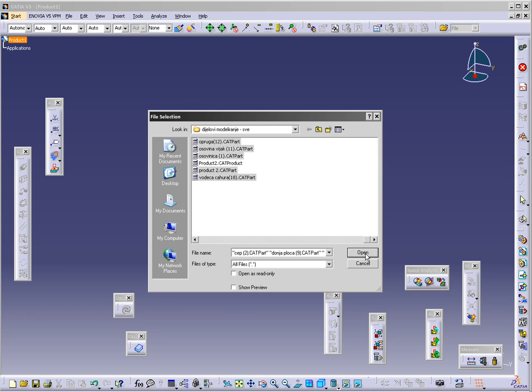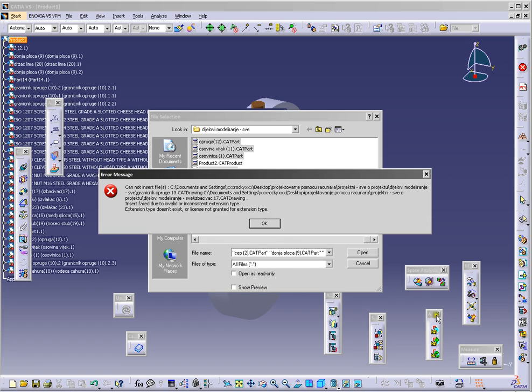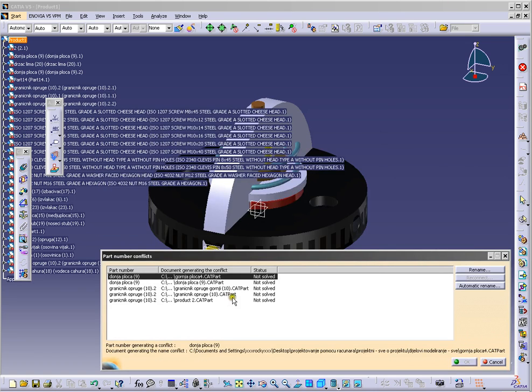Open. Okay. I have a problem with the name of parts. I have the same name for two parts, so I will rename it.